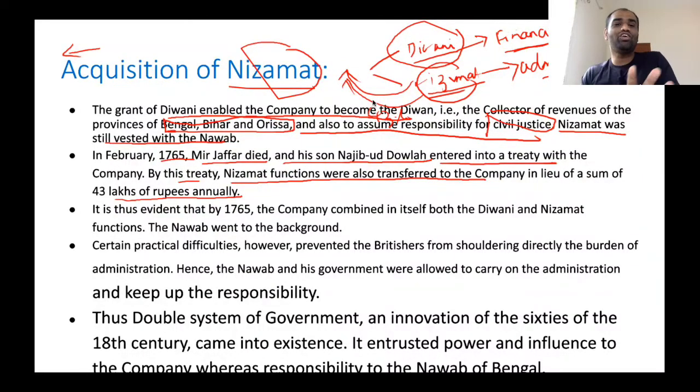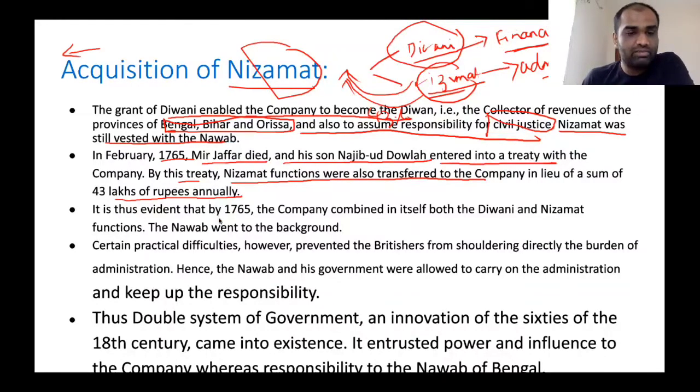Imagine the cruelty of this particular move. The Nawab doesn't have any financial powers whatsoever, but still he has to pay 43 lakhs annually. He doesn't have any means of revenue. Even though he doesn't have any means of revenue and all his powers are taken away, he still has to pay 43 lakh rupees. So this shows that the primary motive of the English East India Company is profit motive, nothing else. Clear?